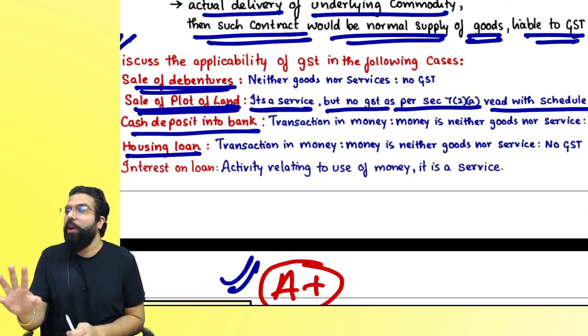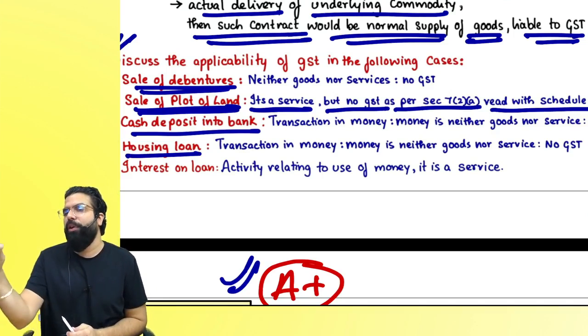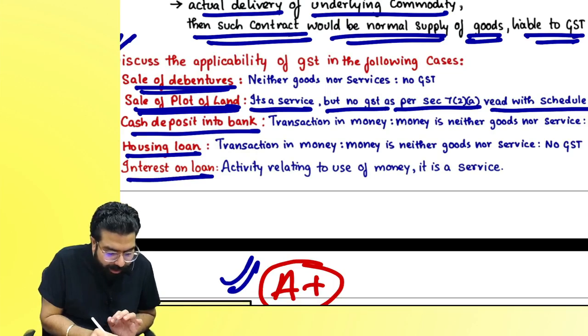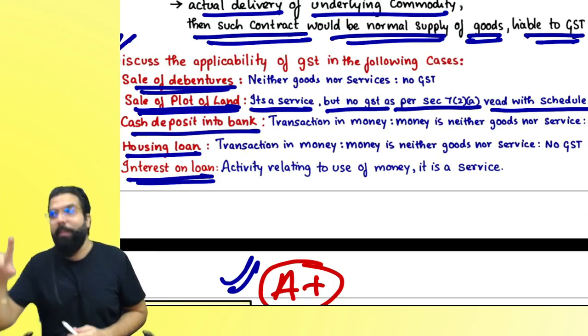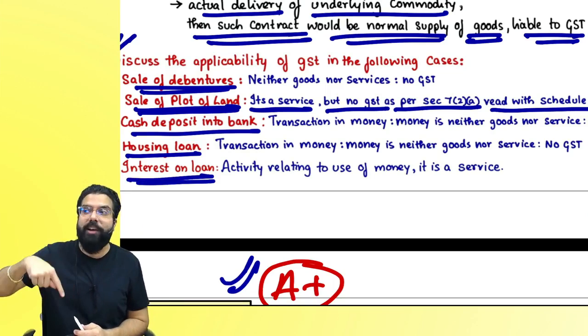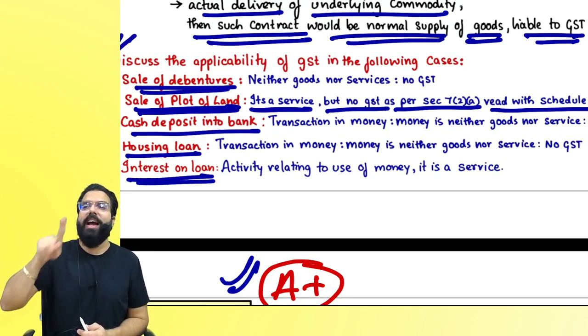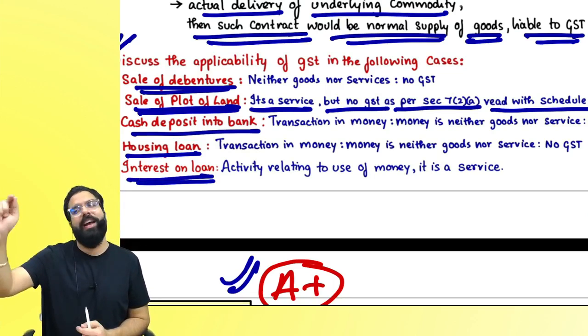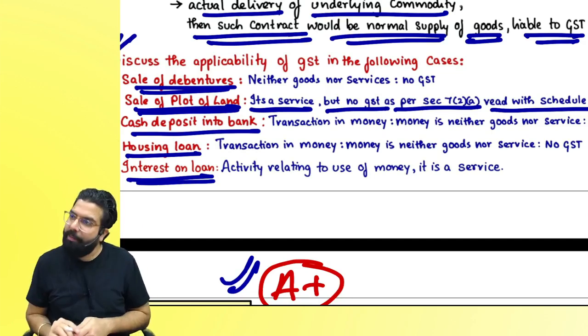Housing loan. Loan is a transaction in money, neither goods nor service. But sir, they went ahead and charged you interest. Baba, the bank has gone ahead and given you money to use. Giving money to use is an activity for which you are giving interest and it is a service. Are we clear, everyone?